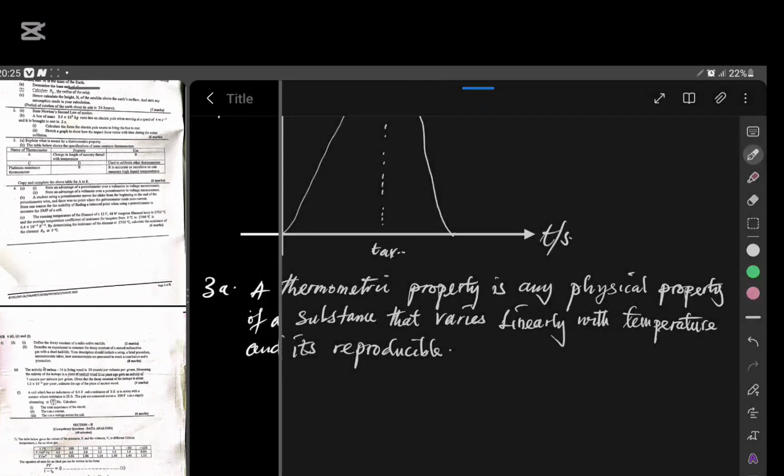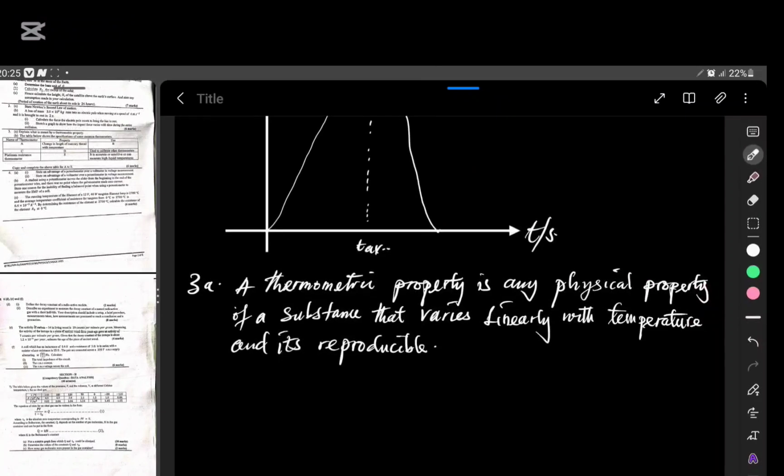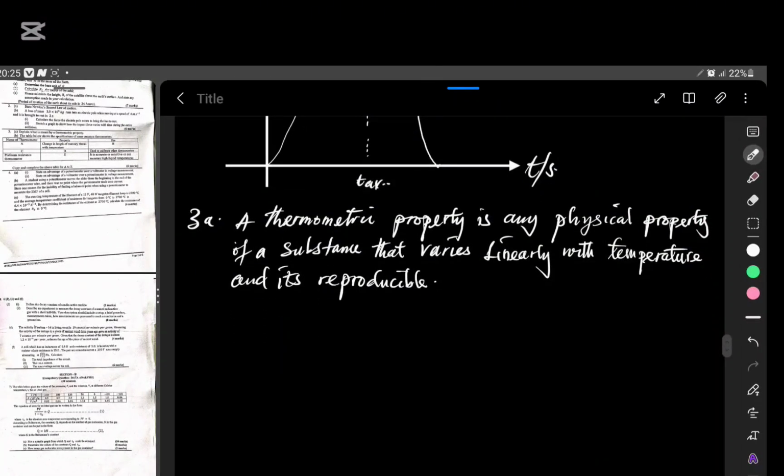Okay, so in B, we are to fill this table. For the first row, they have given us the property and they're asking for the thermometer and the use. Since different thermometers are differentiated based on their thermometric property, and the thermometric property is the change in mercury thread of the thermometer, I will quickly say that A is a liquid in glass thermometer.